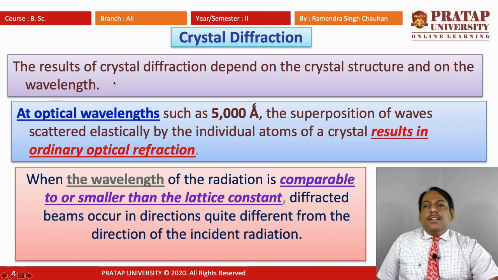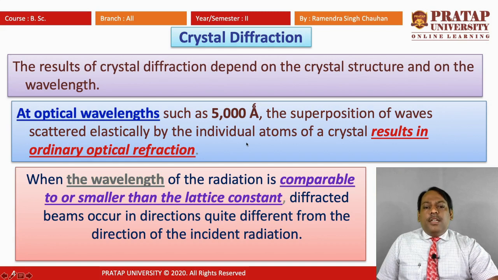So we can say the result of crystal diffraction depends on the crystal structure and on the wavelength of the beams which we are using. If we are using optical wavelengths such as 5000 angstrom, the superposition of waves scattered elastically by the individual atoms of a crystal results in ordinary optical refraction.